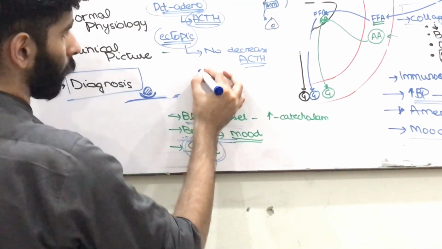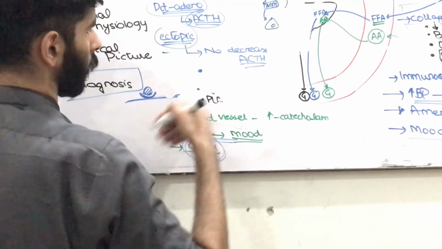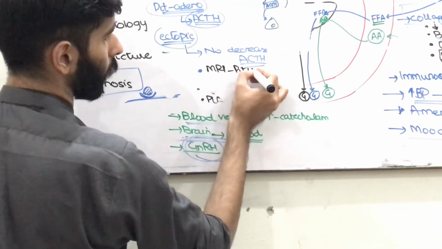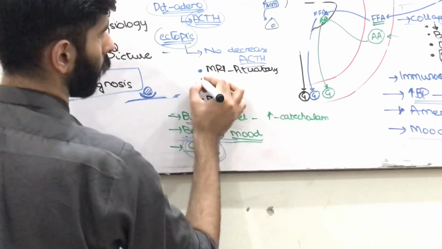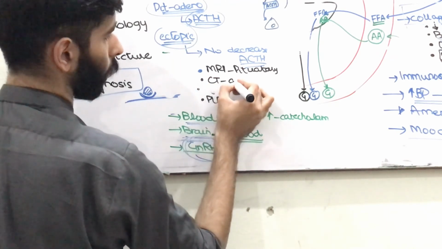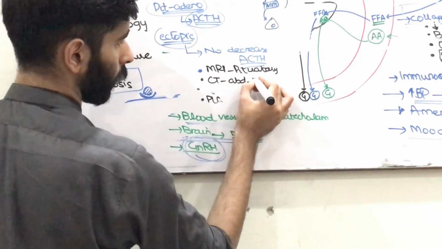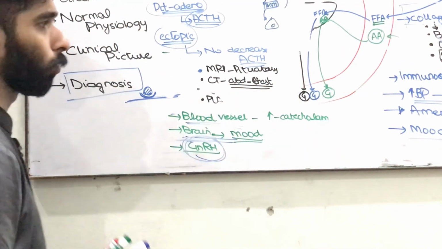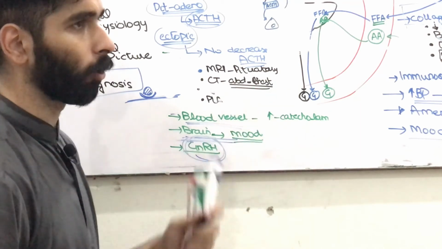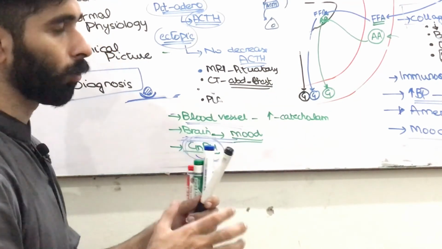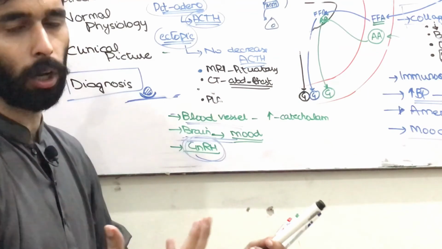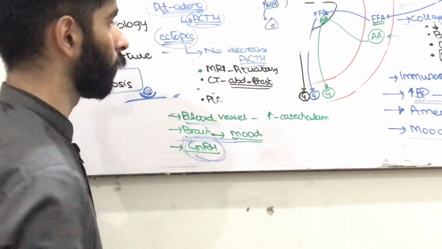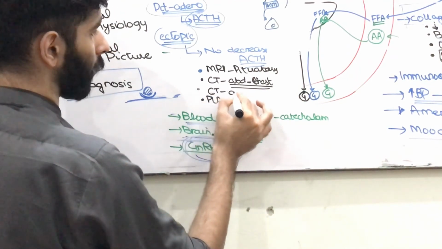And the last one is imaging. For example, MRI of the pituitary gland to see pituitary adenoma, CT scan of the abdomen, chest, or pelvis, and thyroid gland. It is done to find out whether there is a neoplastic growth, for example, which is responsible for ectopic production of ACTH, and CT scan of the adrenal gland.